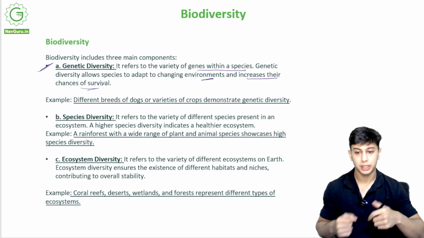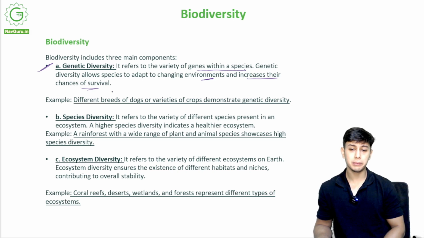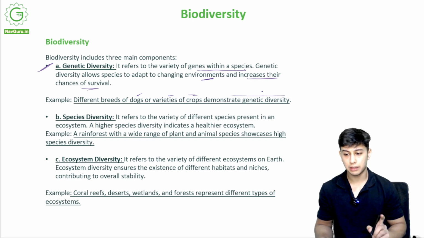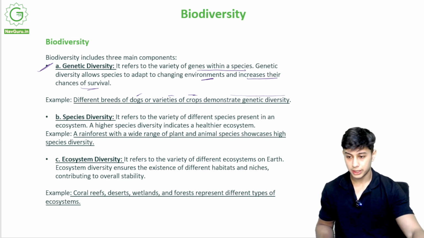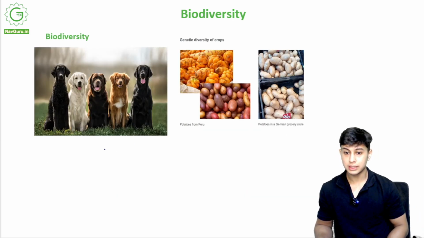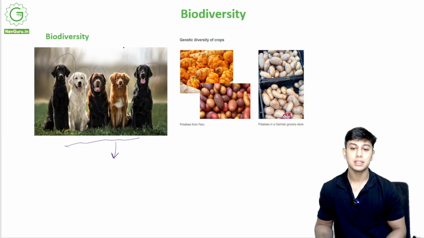All right, now for example, different breeds of dogs, right, varieties of crops demonstrate genetic diversity. I will show you. So for example, you see these dogs. Now these are all dogs, but one is from America, one is from England, one is from India, and there are different colors of their fur, different breeds of dogs, right? This is genetic diversity, right?